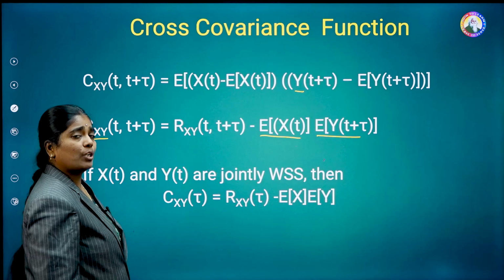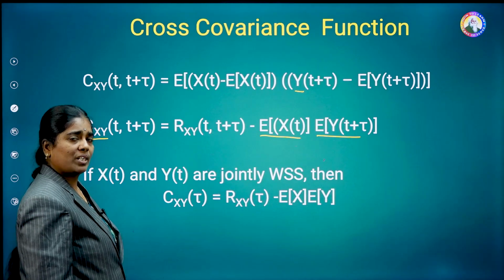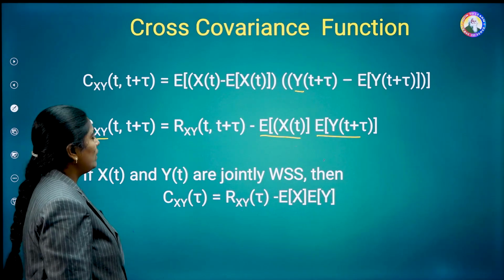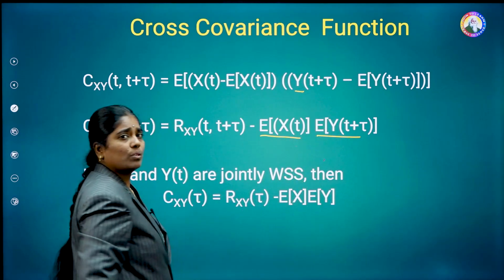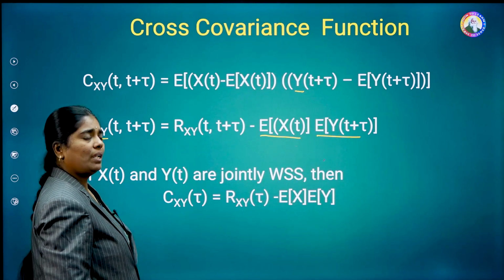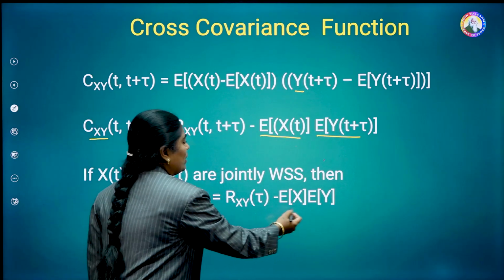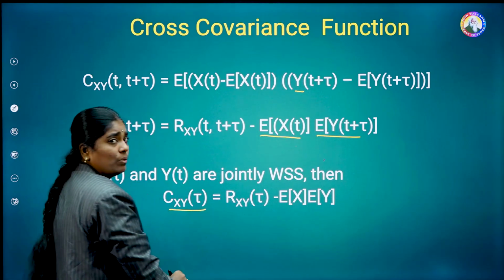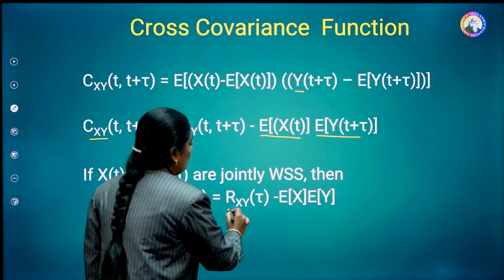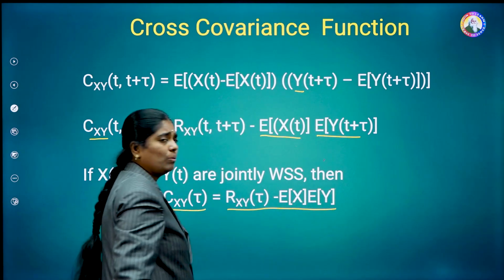For the case of a WSS process, E of x of t and E of y of t plus tau are simply E of x and E of y only. That's why Cxy of tau is equal to Rxy of tau minus E of x into E of y.